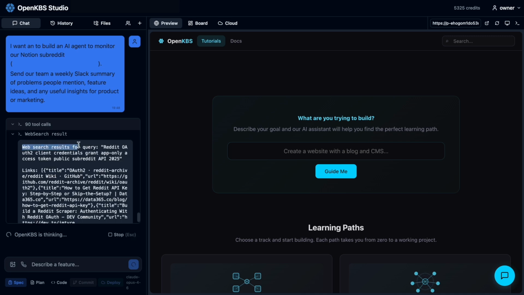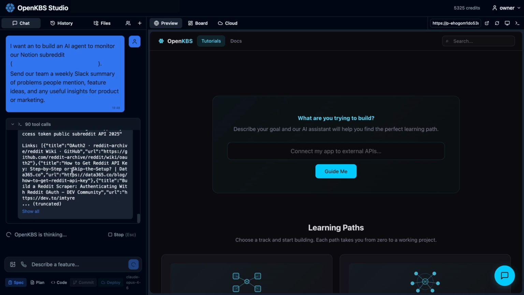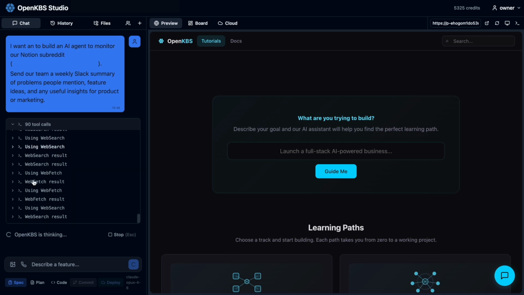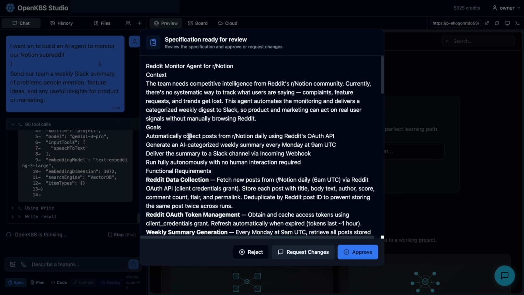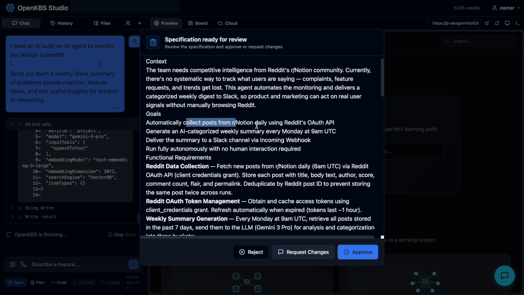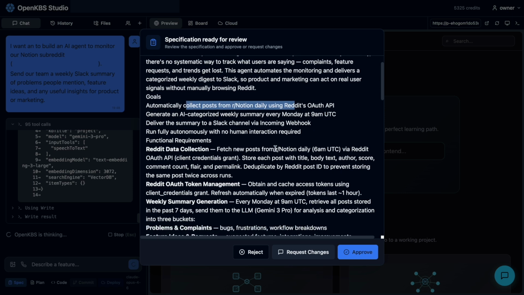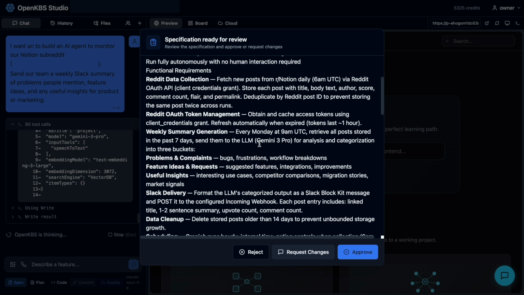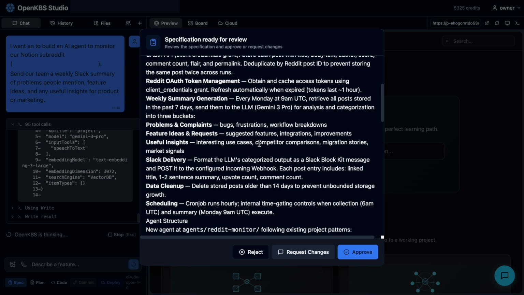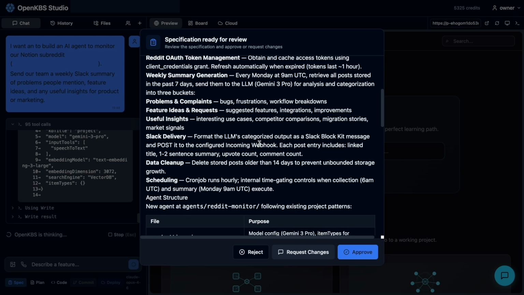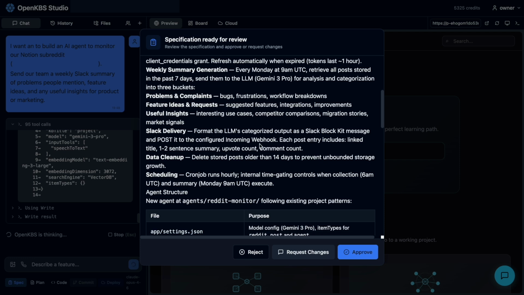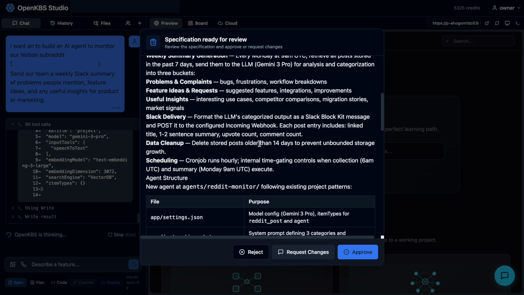And while it's working, I'm going to check out some of the tool calls it's making. I see here it's reading about Reddit. And okay, our specification is ready for review. Reddit monitor agent, the team needs competitive intelligence, goals, that sounds good. Reddit data collection, fetch new posts daily. And then every Monday in the morning, run the analysis and send it over on Slack. That all looks good.